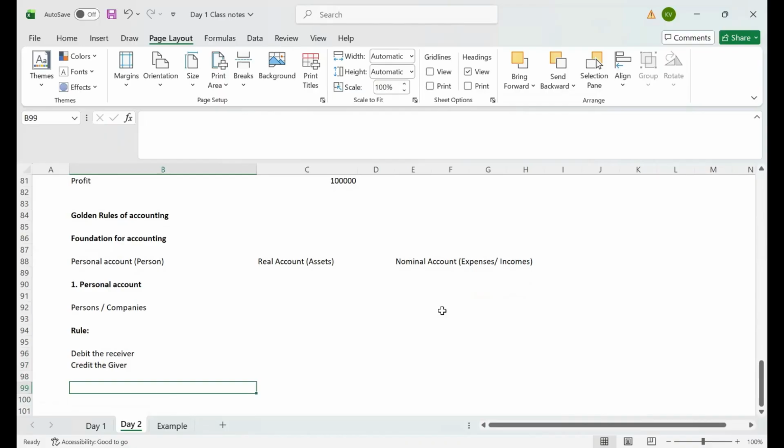Let me give you an example. Paid Ram rupees 50,000 for supplying.